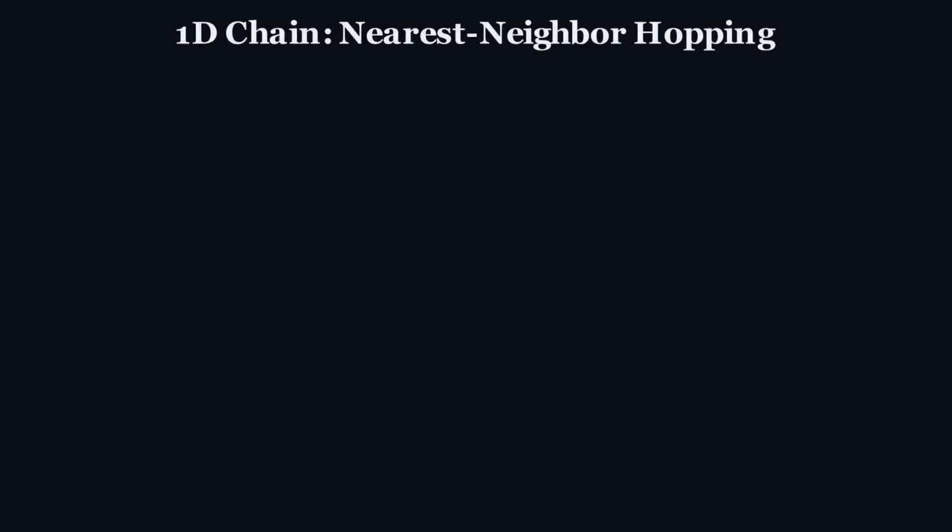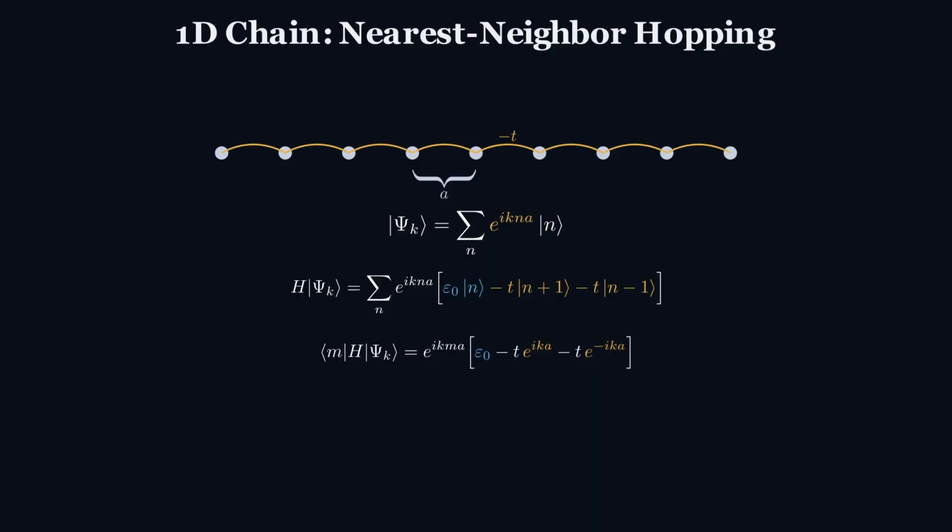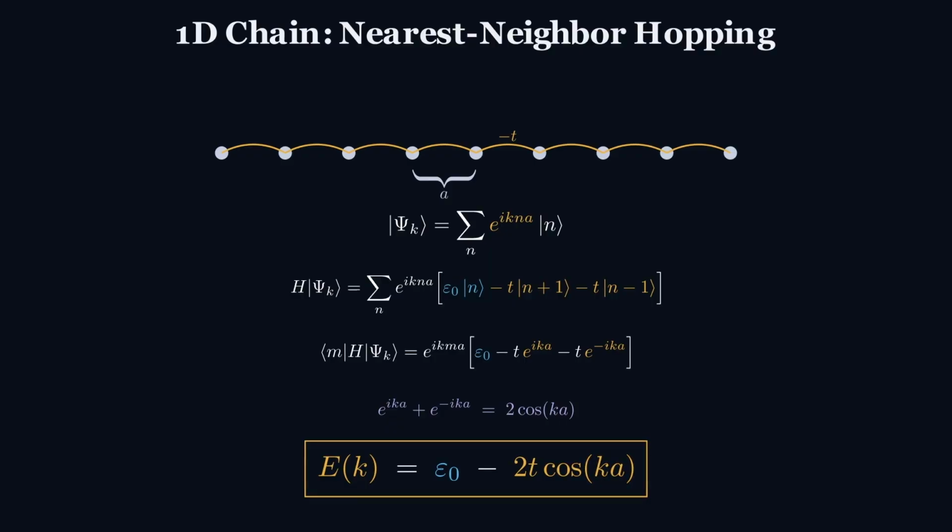We now extend the construction to an infinite one-dimensional chain with lattice constant a, retaining hopping only between nearest neighbors. We act the Hamiltonian on the Bloch state, the sum over n of e^{ikna} times the orbital at site n. The on-site term contributes epsilon naught. The hopping term moves an electron from site n to sites n plus or minus 1, picking up phases e^{±ika}, projecting onto a single site. The two phases combine via Euler's identity into a cosine. The result is the standard one-dimensional tight binding dispersion: E(k) = ε0 - 2t cos(ka).